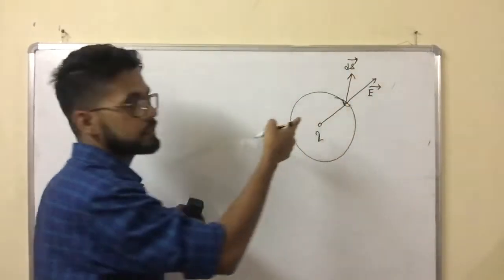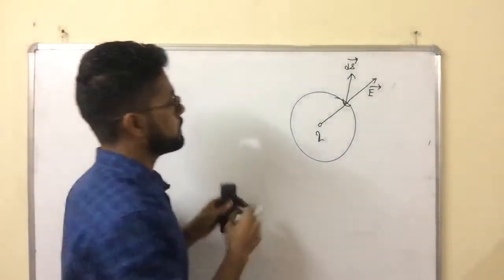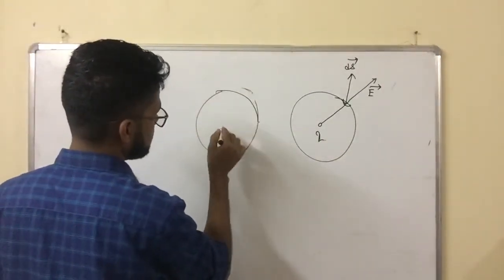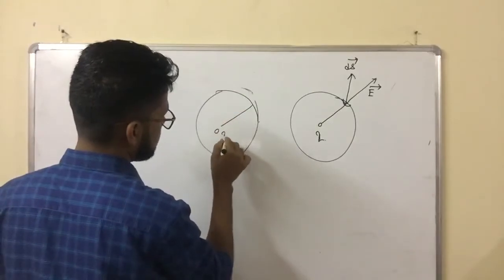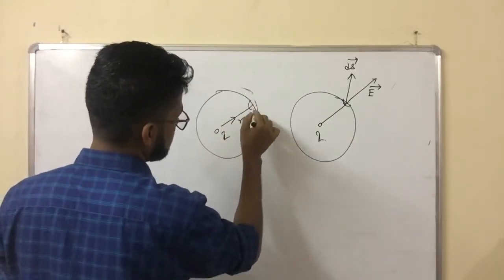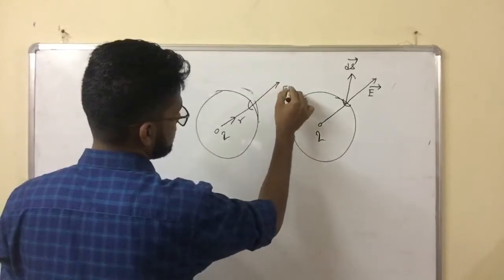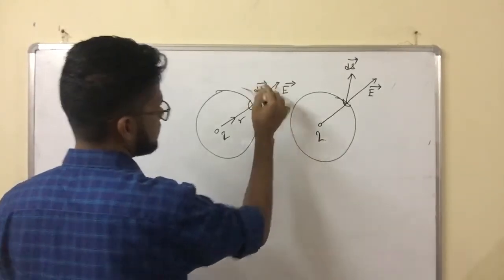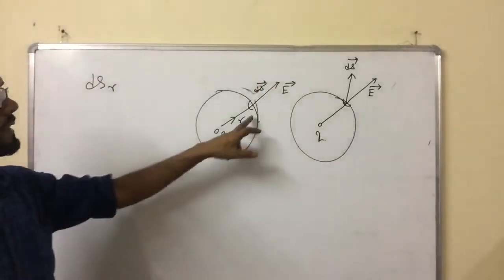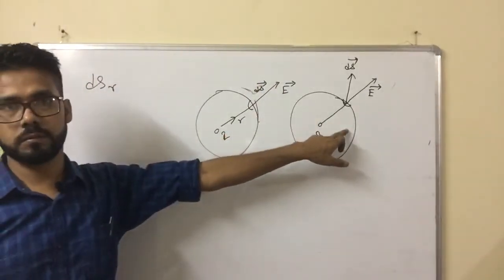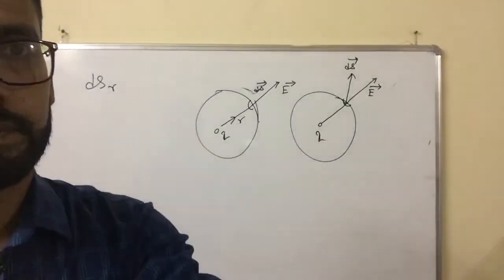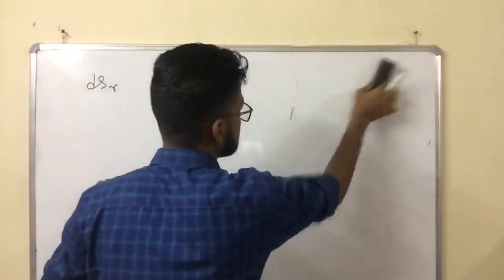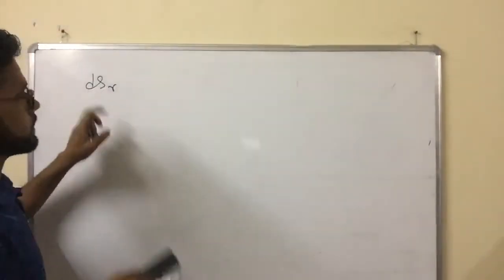Sometimes in some books you will find it like this. Suppose this is charge Q, this is the r direction, this is the electric field direction, and this is the dS direction. Sometimes you will find this type of diagram, and sometimes that diagram. So this surface area means surface area along the radial direction.